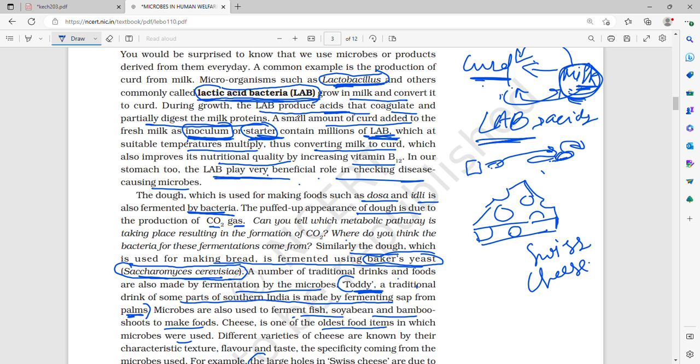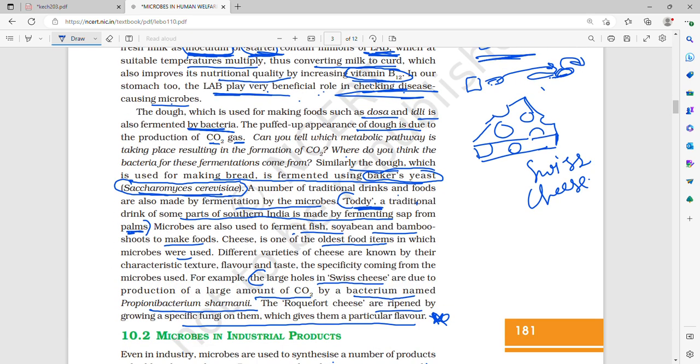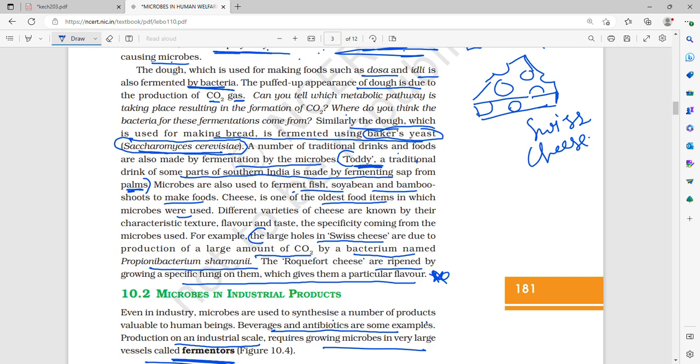That small amount contains millions of lactic acid bacteria, which multiply at a suitable temperature and convert milk to curd. This also improves its nutritional quality, because curd has increased vitamin B12 compared to milk, and in our stomach too it plays a very beneficial role in checking disease-causing microbes.